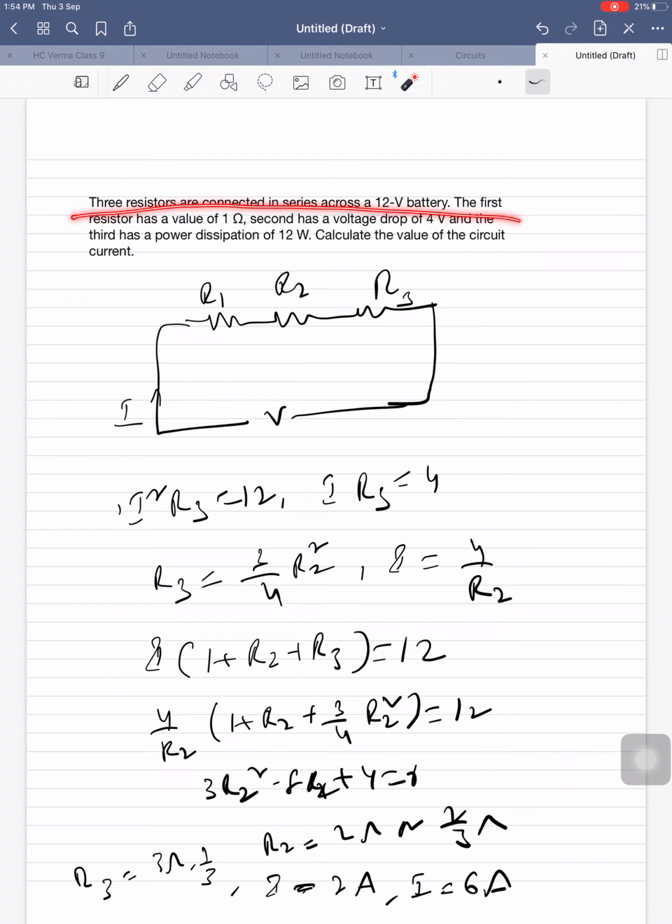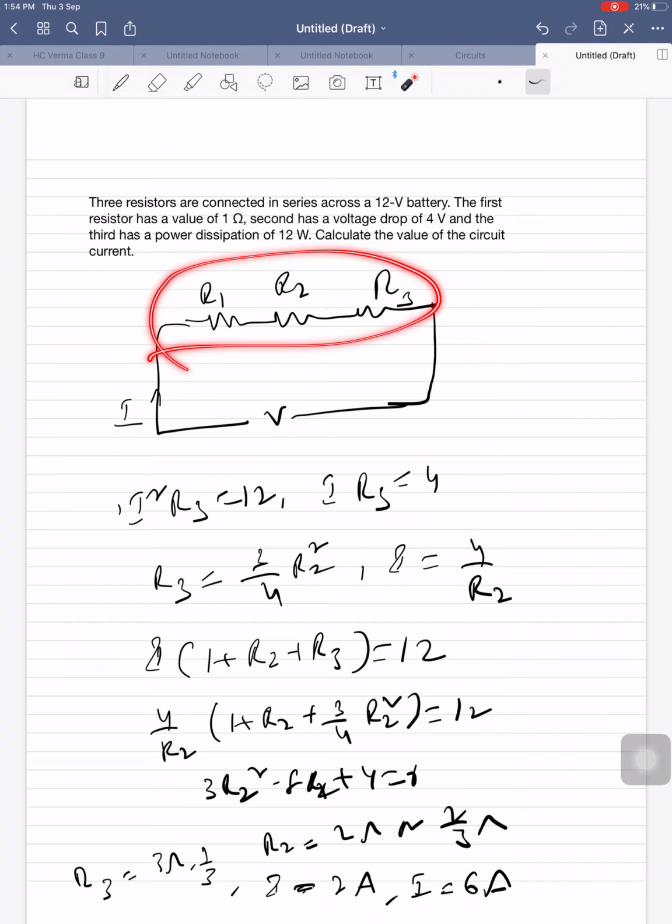Take this sum. 3 resistors are connected in series across a 12 volts battery. The first resistance has a value of 1 ohm, the second has a voltage drop of 4 volts, and the third has a power drop of 12 watts. Calculate the value of the circuit current. He has given R1, the voltage across R2, and the power drop across R3, and the supply voltage.